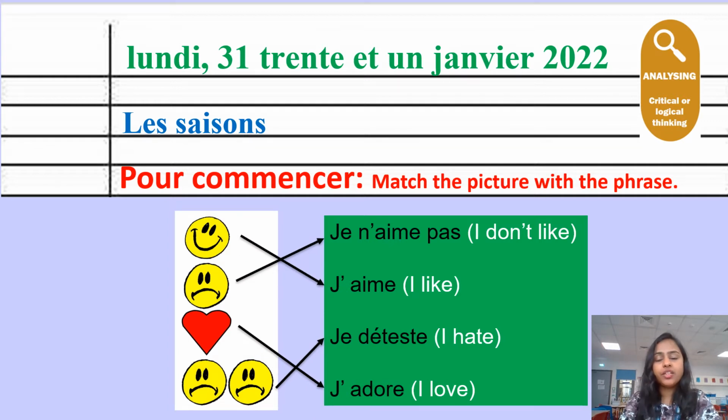There you go, you've got the answers here. So the first one is j'aime, deuxième, je n'aime pas, troisième, j'adore, quatrième, je déteste. Hope you got it all right. If you made mistakes, that's okay. But remember to use your purple pen to correct your work. Once you come back to school, you're going to stick this paper in your French notebooks.